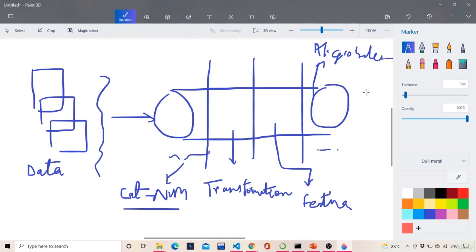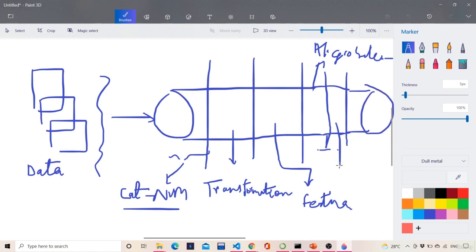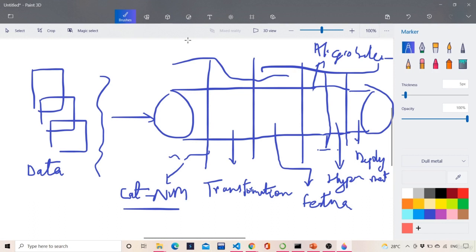So these are the several stages. After this there will also be some hyperparameter tuning, and many other steps will be there. So let's say this is some algo, and then over here the hyperparameter tuning phase will be there, and then the deployment phase will be there. Okay, hyperparameter tuning. Over here, deployment of the machine learning model as a pickle file. So this entire stage, whatever I said, is nothing but a pipeline. Okay, this entire stage which I just drew over here is nothing but a pipeline.